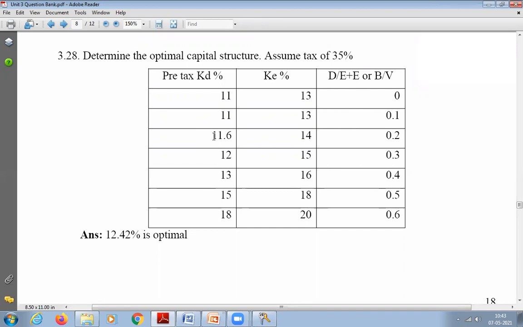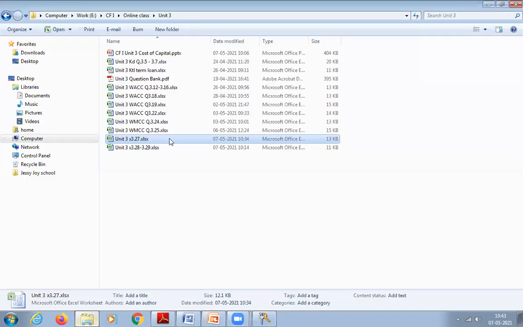Again, there are many other parameters for that. The data he has not given us, so we cannot calculate the profit. But keep in mind the first thing I told: the cost of capital for the capital structure should be the minimum. We will see out of these seven which is giving us the minimum. Whichever gives us the minimum, that is my optimal cost of capital or capital structure. Clear? Hope you understood the question. Shall we go to the solution?